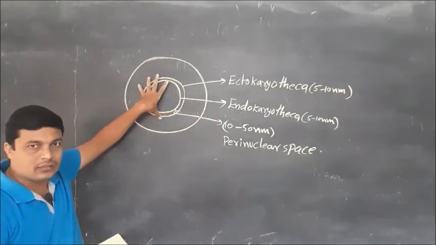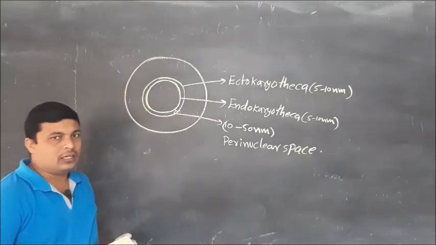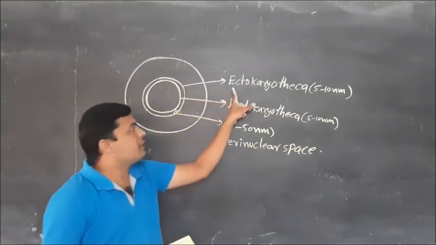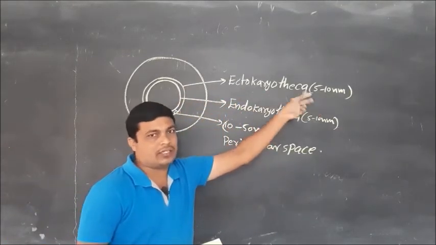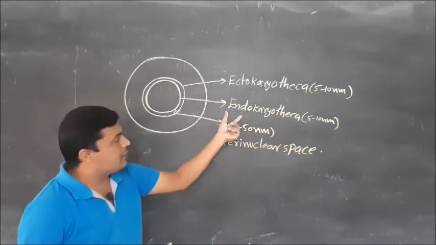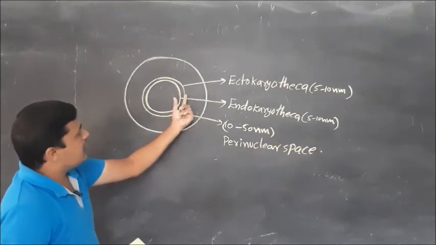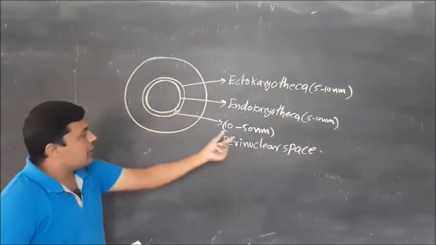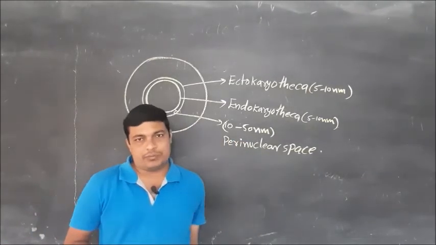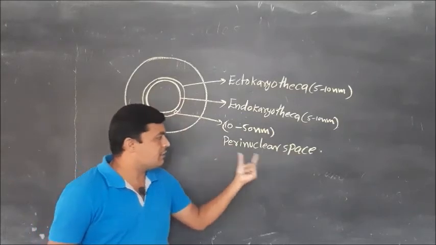In eukaryotic cells, each nucleus is surrounded by two membranes: the outer membrane, called the ectokaryotheca, is 5 to 10 nanometers, and the inner membrane, the endokaryotheca, is also 5 to 10 nanometers. Between them there is a 10 to 50 nanometer space, considered the perinuclear space.